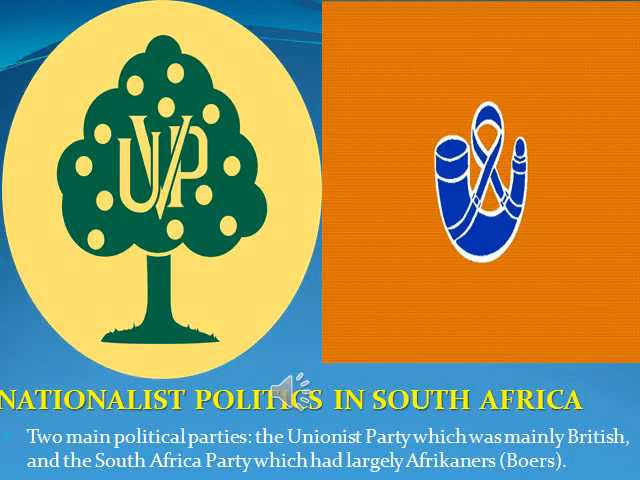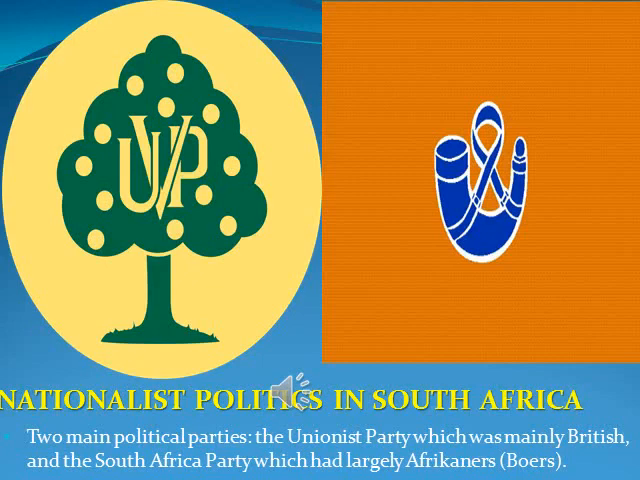Yeah, the British and the Boers. So who were Boers? The descendants of the original Dutch settlers. So when did the Union of South Africa come into being? May 1910. So now the nationalist politics in South Africa.